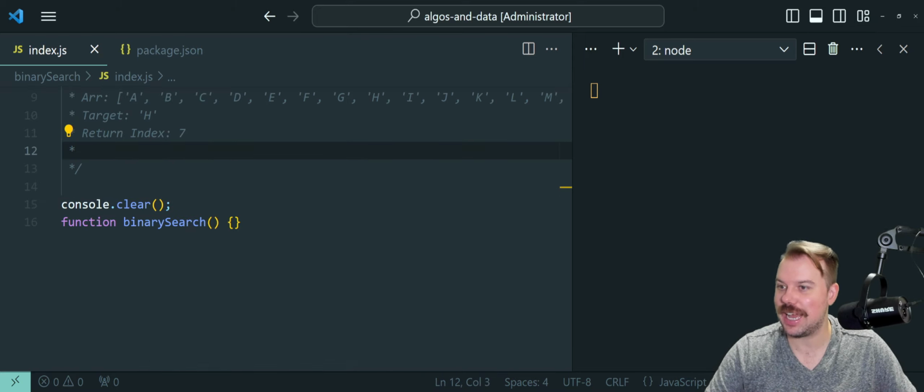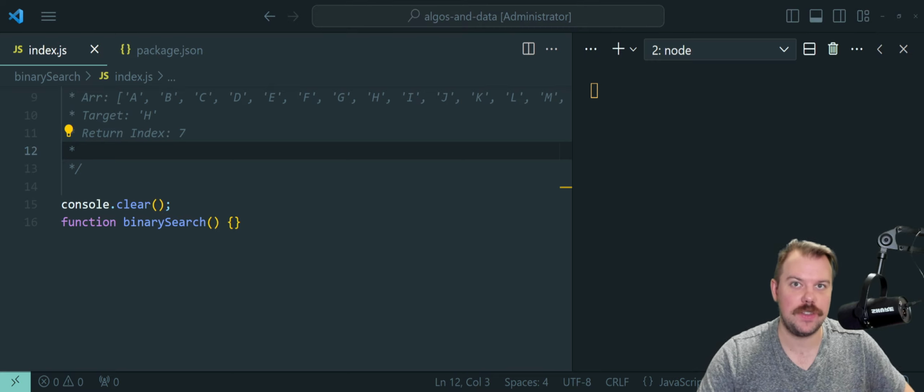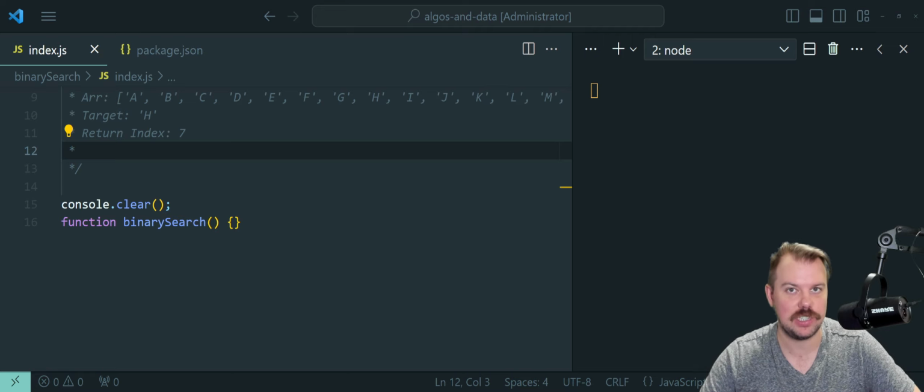So let's try and get going here. There are two implementations I'm going to cover in this video. They're both going to be very similar. One is going to be an iterative approach, and you guessed it, if there's an iterative approach, there's a way to write it recursively as well.